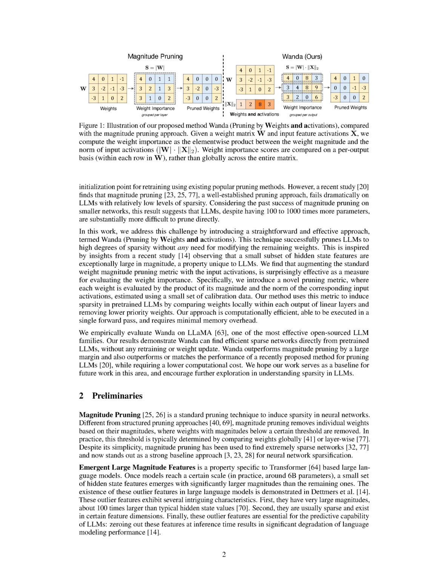Section 2 Preliminaries. In this section, we will lay the groundwork by explaining two key concepts: magnitude pruning and emergent large magnitude features. Magnitude pruning is a common method used to create sparsity, or a significant number of zero values, in neural networks. This technique stands apart from others because it focuses on eliminating individual weights, not based on their position or role, but according to their size.